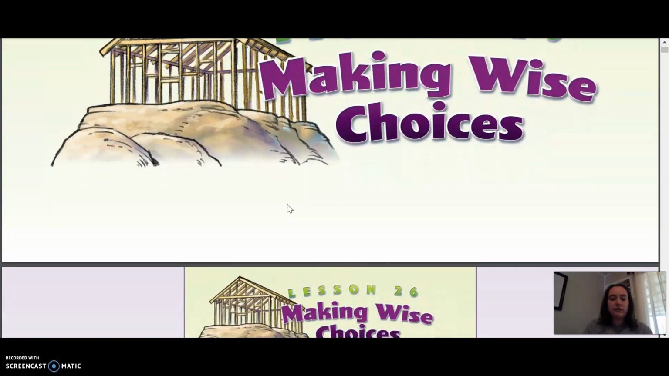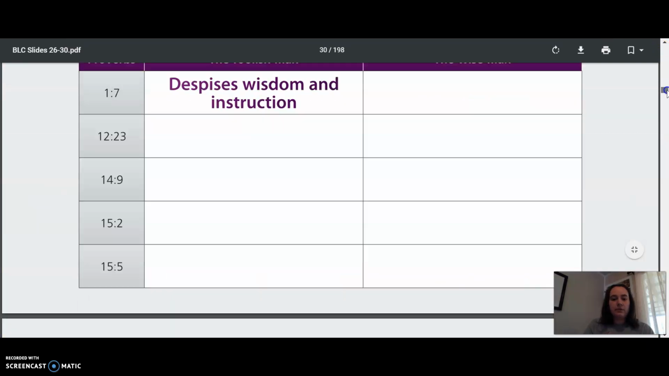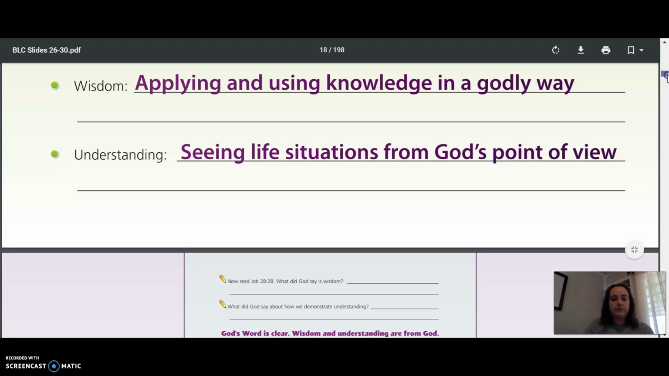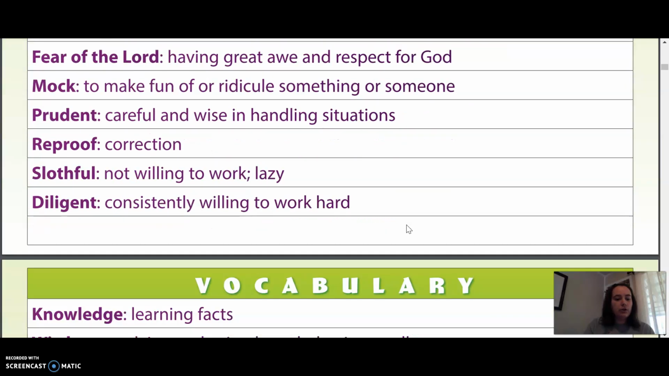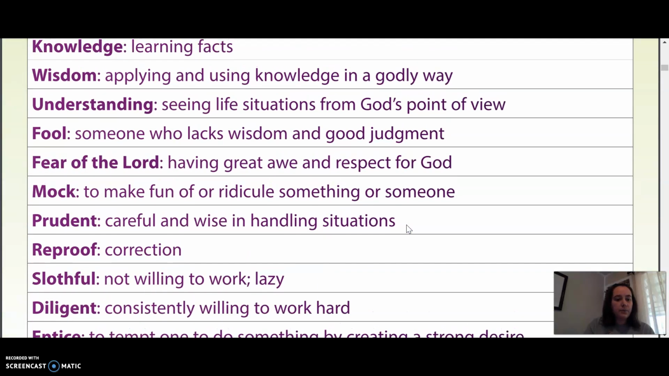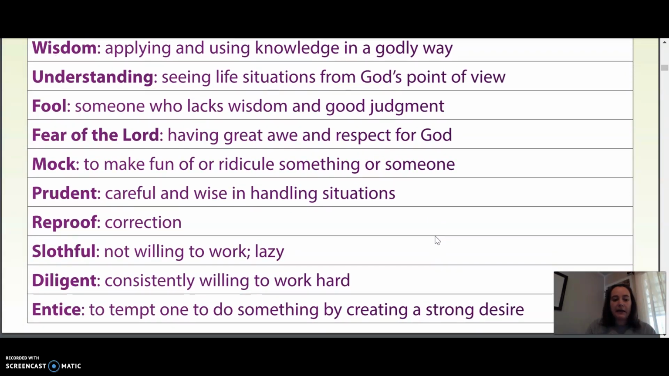So the first thing I need you to do for this lesson is to copy down some vocabulary. So let me scroll down here so you're able to see our vocabulary for this lesson. There's quite a few words. So I want you to go ahead and pause this video and go ahead and copy down these different terms here about knowledge, wisdom, understanding, fool, fear of the Lord, mock, prudent, reproof, slothful, diligent. And then after you get all of those copied down, you can start the video back up, and then you'll be able to see the last word here, entice.